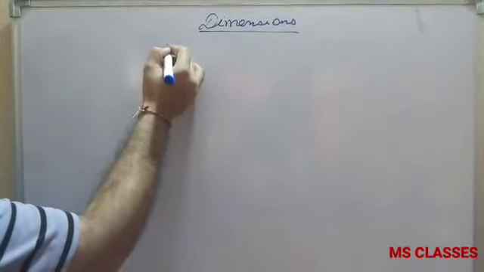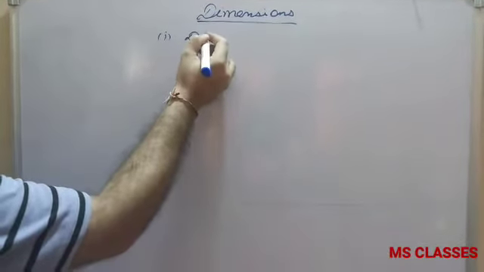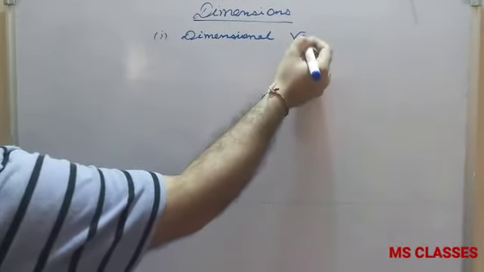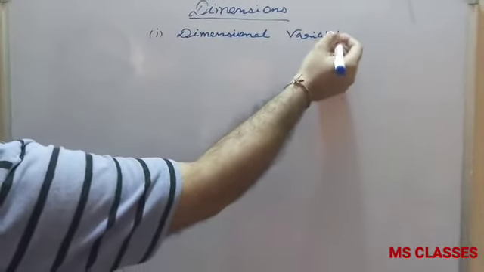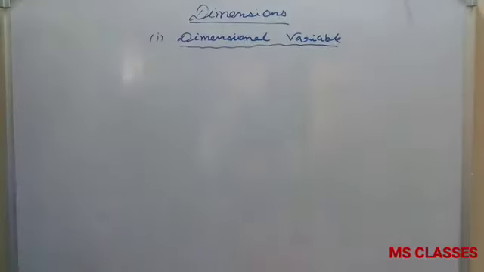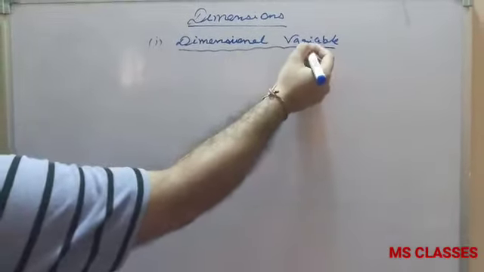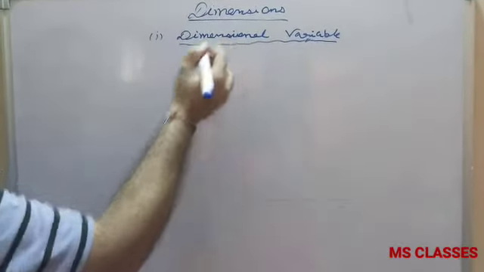So now let's look at the types of dimensions. The first type is dimensional variable. What do we mean by dimensional variable? That means any physical quantity whose value is variable but which does have some dimensions.